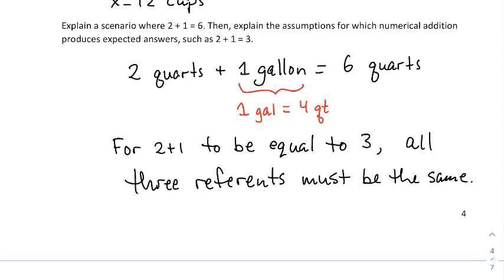So I've justified that 2 plus 1 is 6, but I can only justify it by having different reference on the values. If we want to be able to say that 2 plus 1 should always be 3, then we have to say that the 2, the 1, and the 3 all have to have the same referent. And with that assumption, then it is consistently true that 2 plus 1 will produce 3. 2 of something plus 1 of that same thing will equal 3 of that thing, is a good way to say it and think about it.